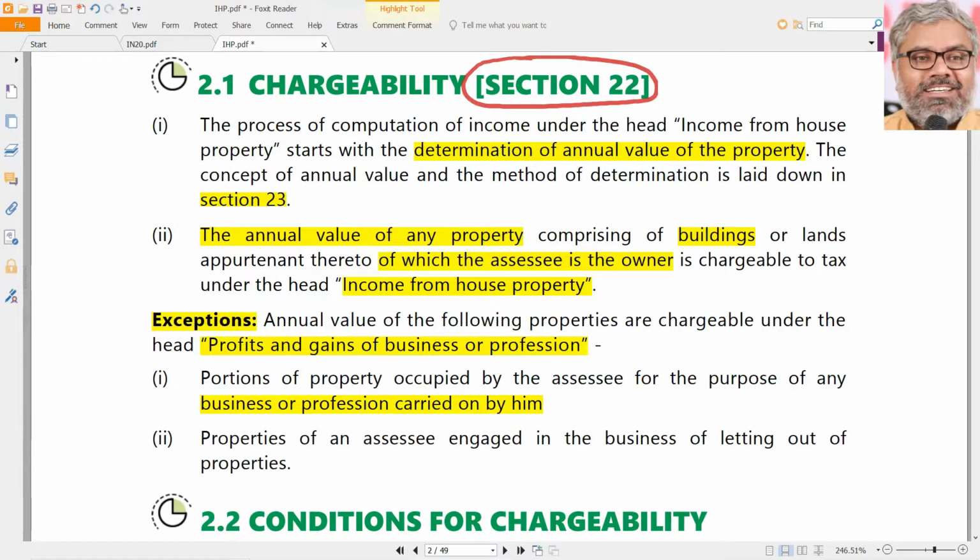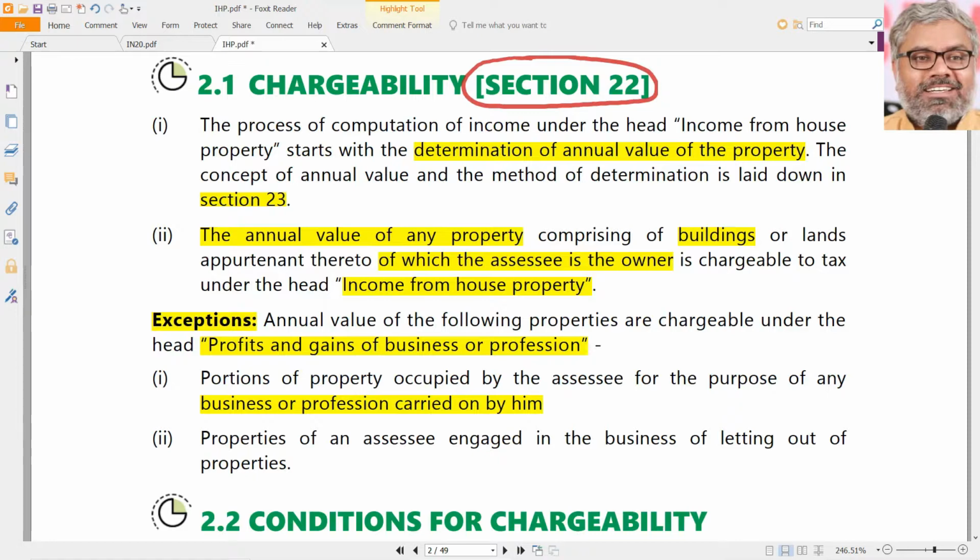How many times we see doctors, chartered accountants, lawyers, they carry on their practice in their own house, maybe one room. Sometimes doctors will have clinics on the ground floor and house on the first floor, like that. When they are using their own property for their own business or profession, the annual value of such property which is used for the purpose of the business or profession of the SSC shall not be taxable under section 22.